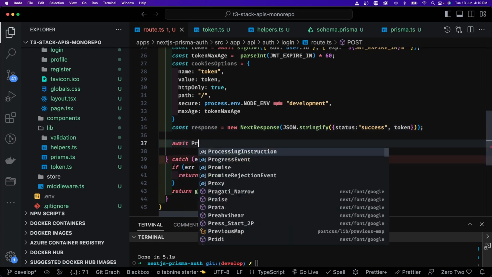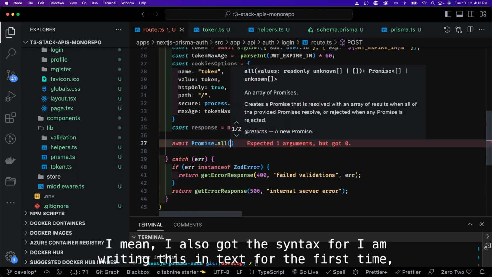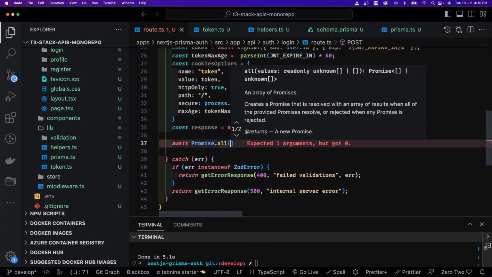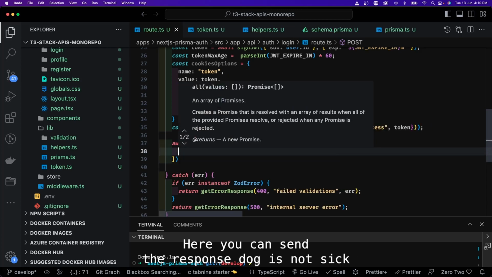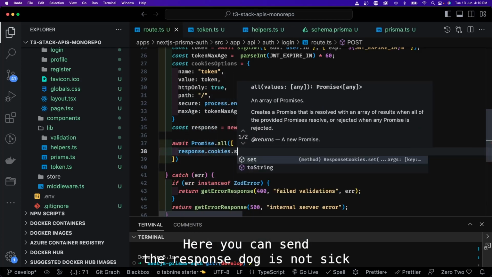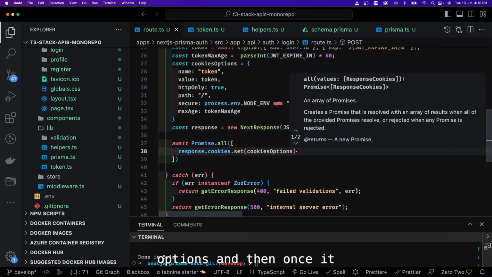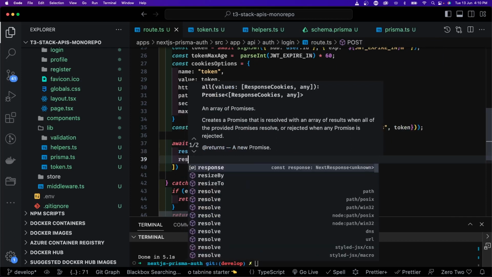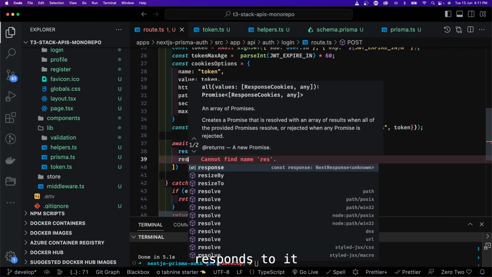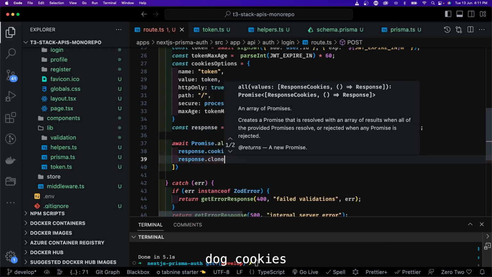await Promise.all. I'm writing this syntax for the first time, doing all these things together. Here you can set response.cookies.set, or set all the cookies options, and then once you do it, when you want to set multiple cookies, response.cookies